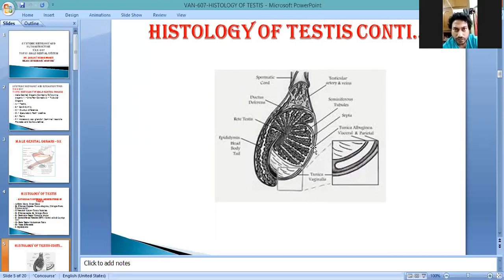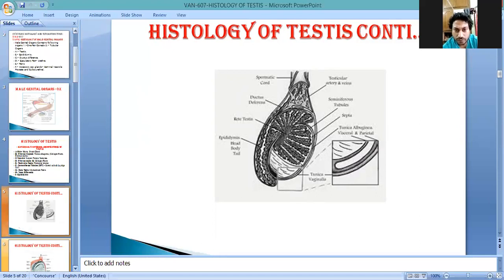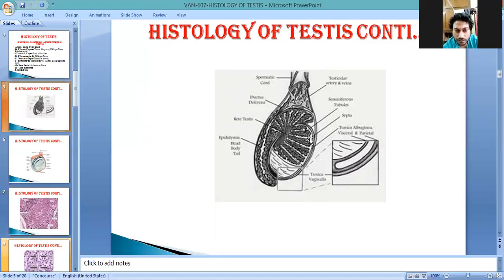So below the tunica albuginea is the fibrous layer. This fibrous layer goes inside and divides the whole structure of the testis, from here to here, into many lobules. These are the lobules, and this is the septa. The white structures you are seeing are the septa.